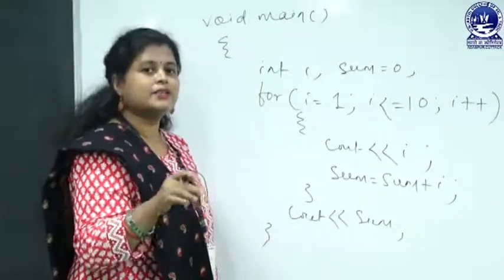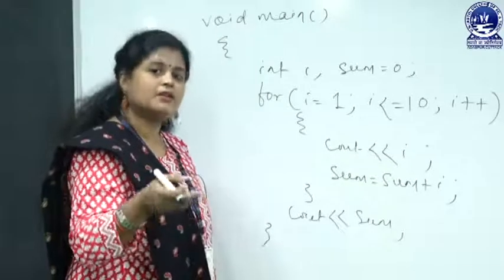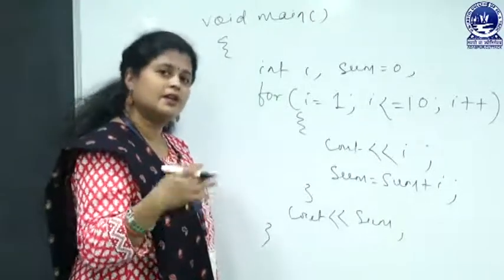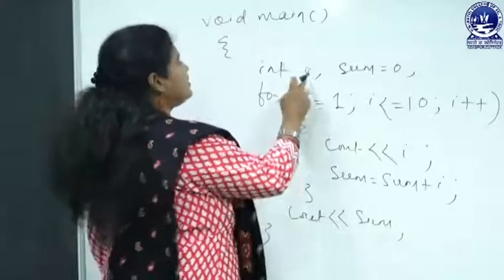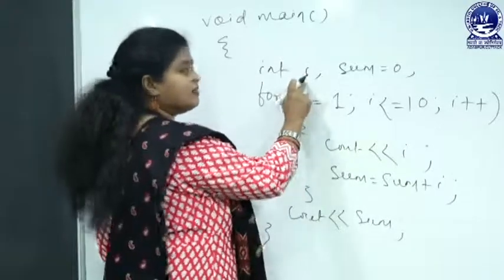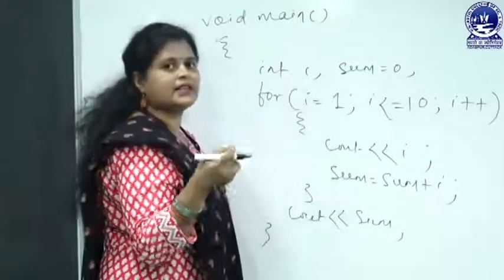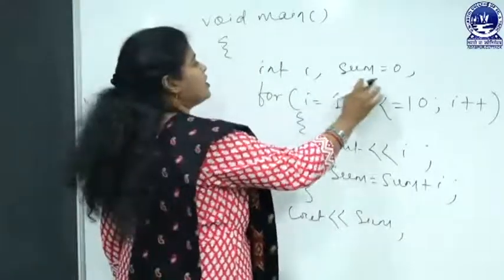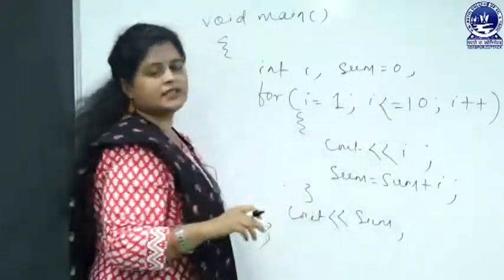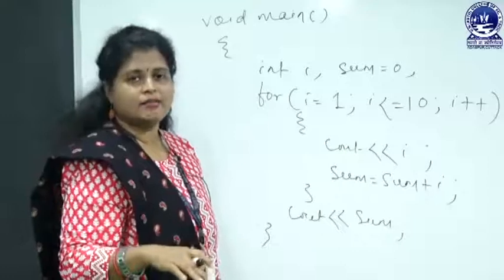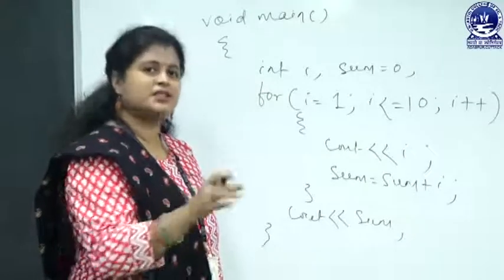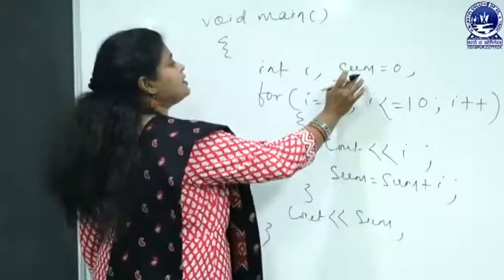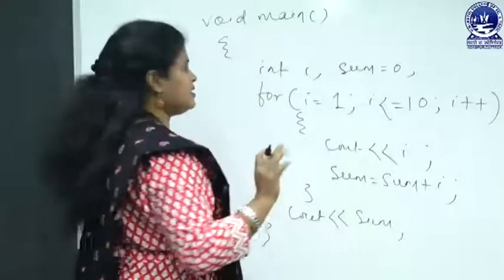It means that here we need to display 1 to 10 and also we need to display the sum of 1 to 10. So here I have taken i, one counter, you may say that it is a counting variable, and sum equal to 0. Why is sum needed? To add 10 numbers and to store the result in the sum variable. You may use any other variable name also.